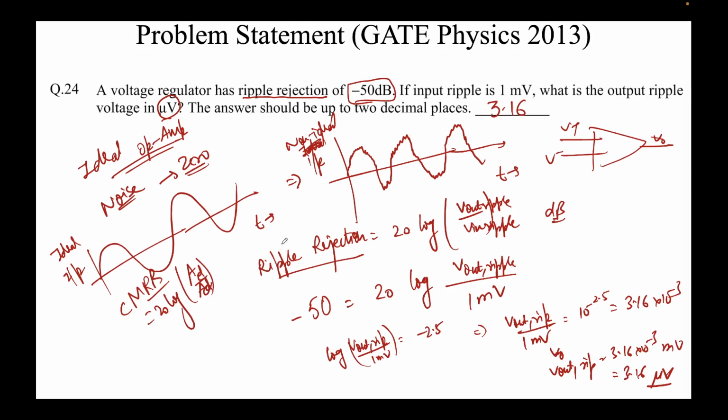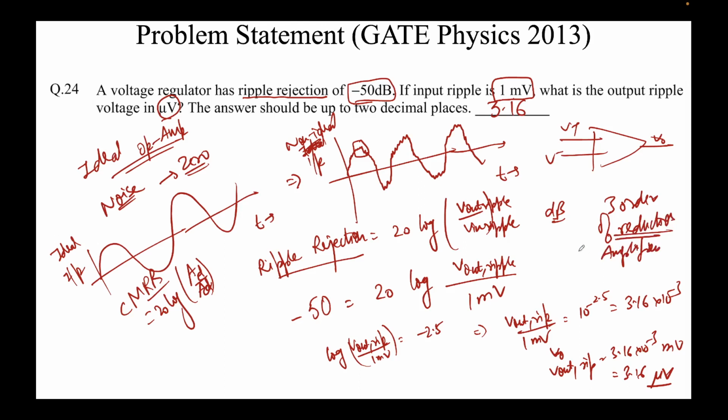Yeah. So similarly, what does ripple rejection mean? Ripple rejection means how much the noise in input can be suppressed when it comes to output. Note that the noise in input was 1 millivolts. The noise in output was 3.16 microvolts. This is a very good operational amplifier. Why? Because it has reduced the noise from the order of millivolts to the order of microvolts. That's 3 orders of reduction. This is a very good amplifier.